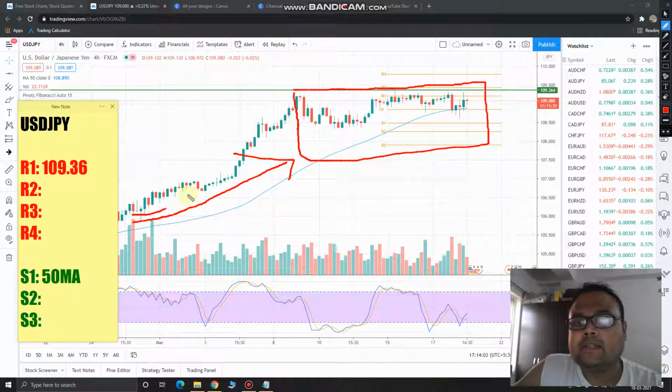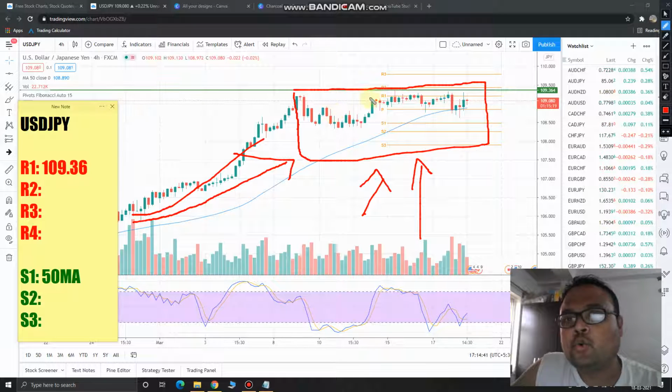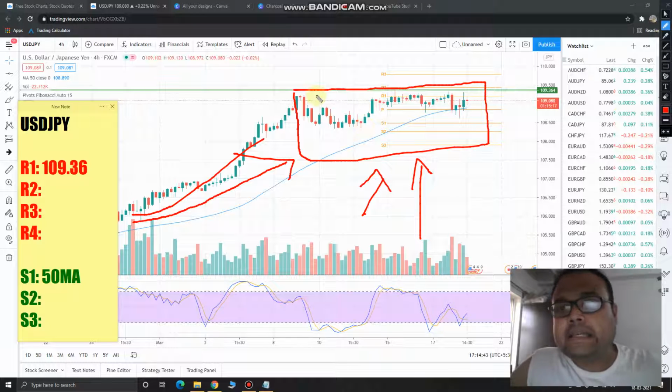The market was in an uptrend, but if we consider this portion, we can see that there is no trend in the market. Is it not? There is no trend in the market. The market is sideways.